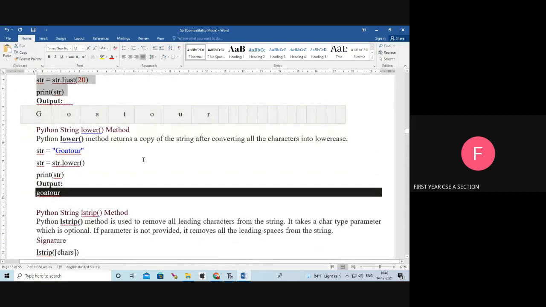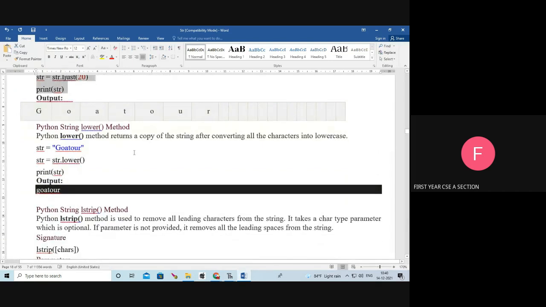Next, the lower function. It is used to convert all the characters of the string to lower case.